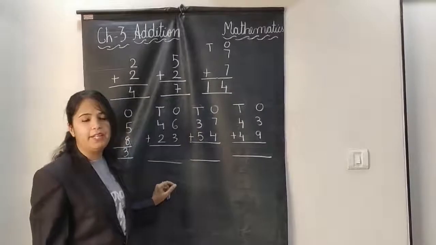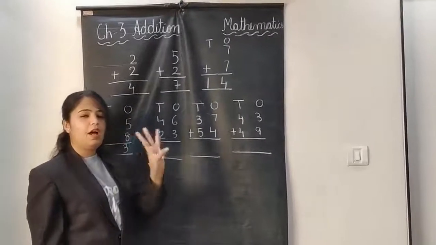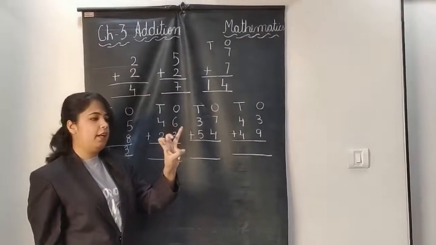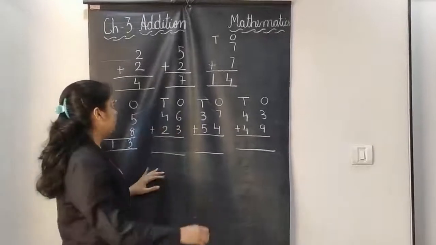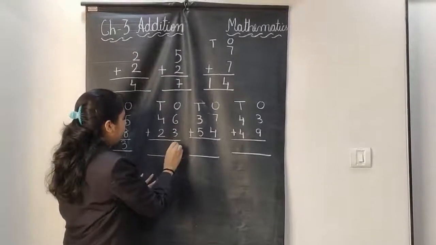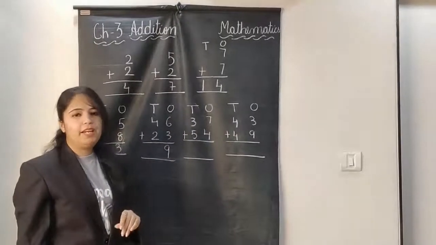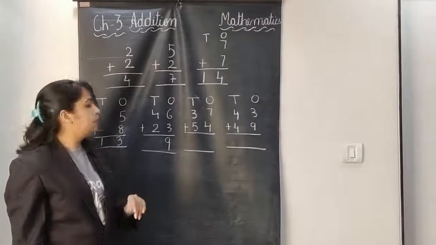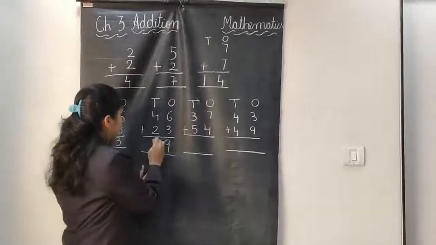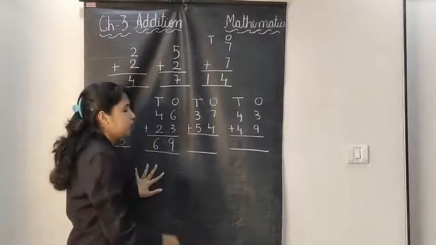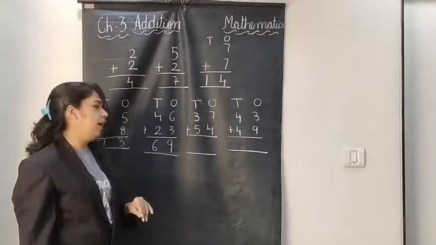6 in your mind, 3 on your fingers. After 6: 7, 8, 9. So as a single digit comes, I will write it down only. 4 plus 2. 4 in your mind, 2 on your fingers. 4 plus 2 is 6. So the answer is 69.